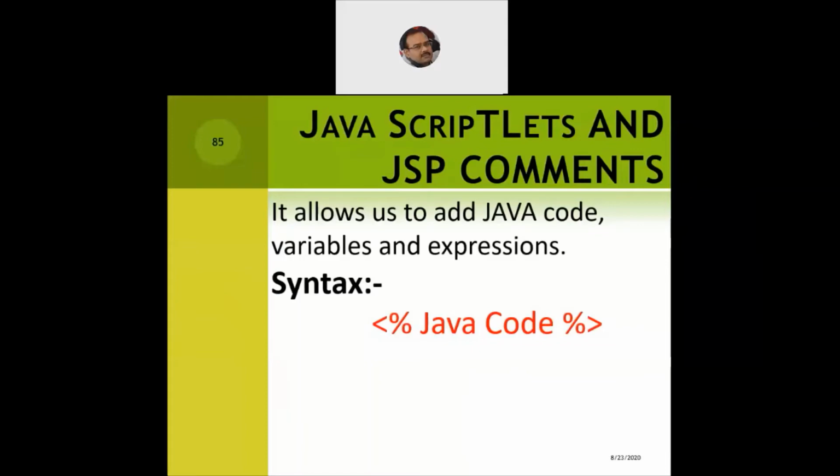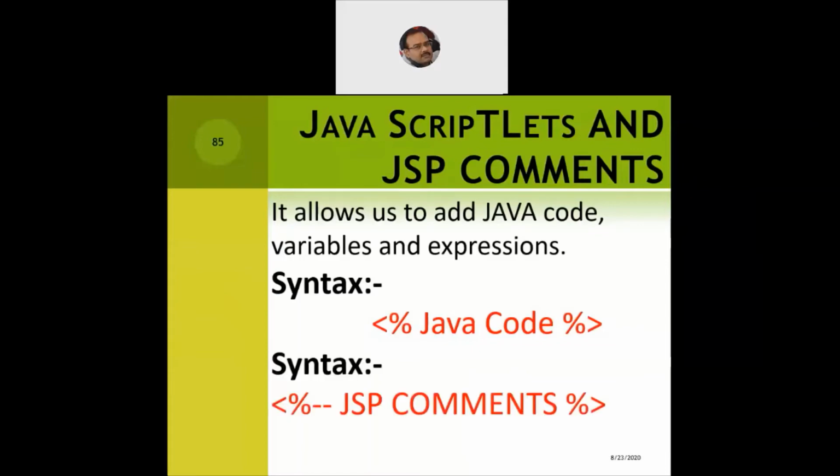If I want to write the JSP comments, normally we use two forward slashes in other programming languages, but here we say less than, percentage, hyphen, hyphen, and then the line of code which I want to be ignored by the JSP engine as well as by the interpreter.